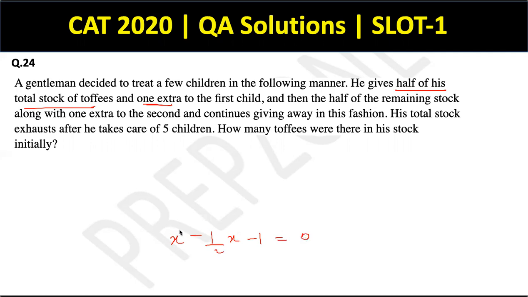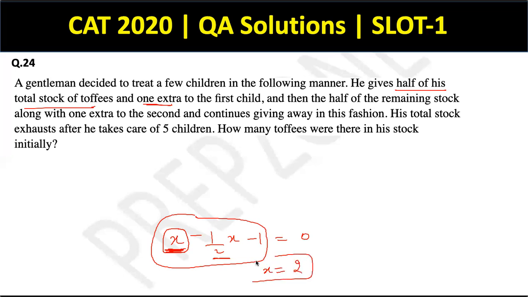Because he was initially left with X. Again, reminding you of the fact that I am considering this X as the number of toffees that he has before giving to the fifth child, right? तो पहले ये थी, इसकी हाफ दे दी और एक और दे दी, तो इतनी बचनी चाहिए, और ये बची कितनी है? 0. So just solving this equation, I come out as X का value as equal to 2, right?